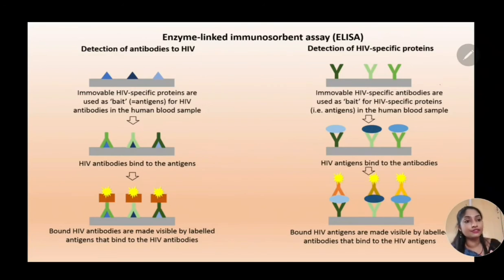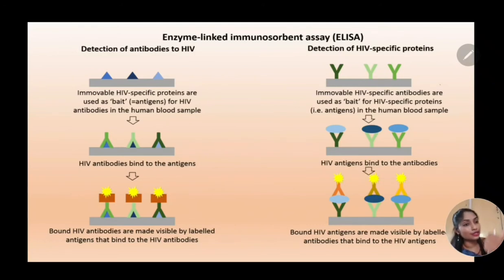If at all antibody is produced against the HIV antigen, it has to go and bind, and this binding is confirmed by the action of the enzyme, where the substrate is converted into product and is visualized through the color change. So if the color is changing, we can say that the person is HIV positive.